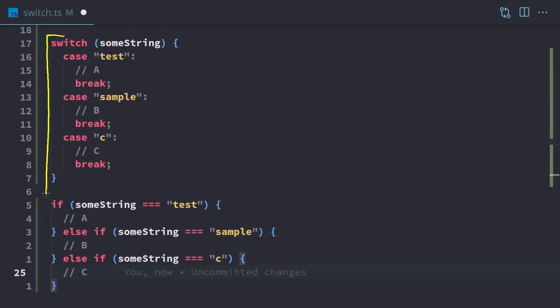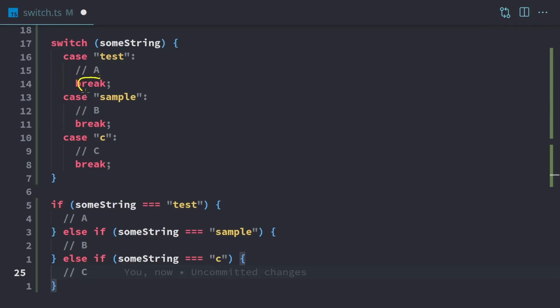If you have a switch, you can do it like that. If you want to check to see if some string is equal to test or sample or the letter C, then this is how we can do it with a switch. And if we want to do the same exact thing with the if and the else ifs, this is how you do it with ifs and else ifs. Now, it's kind of just like a preference because both of these are really readable. With switch, we can just provide the list, and that seems pretty clean to me.